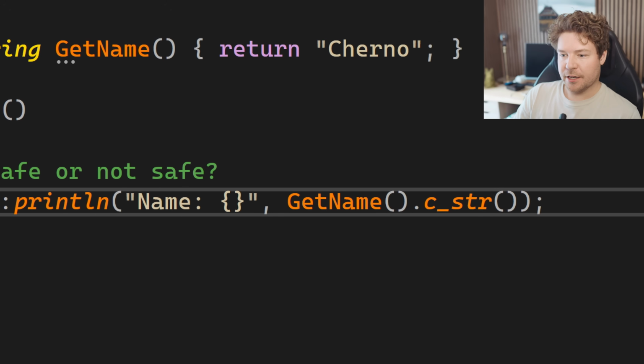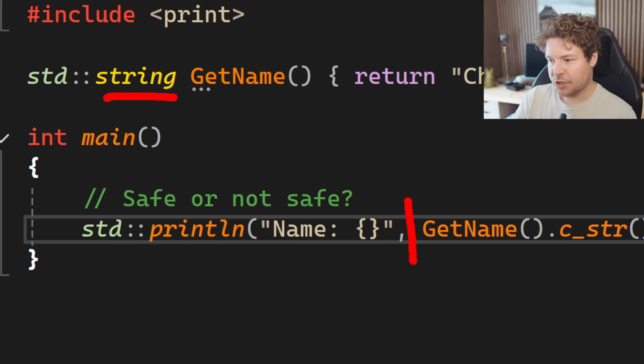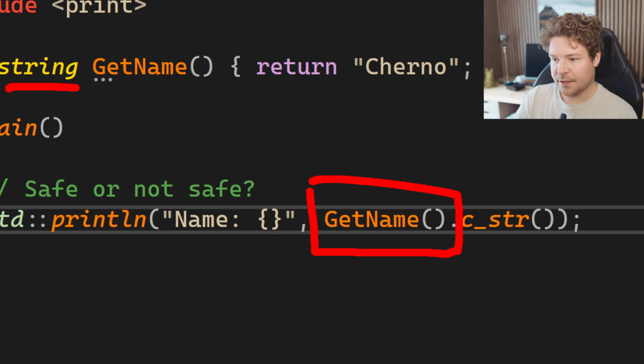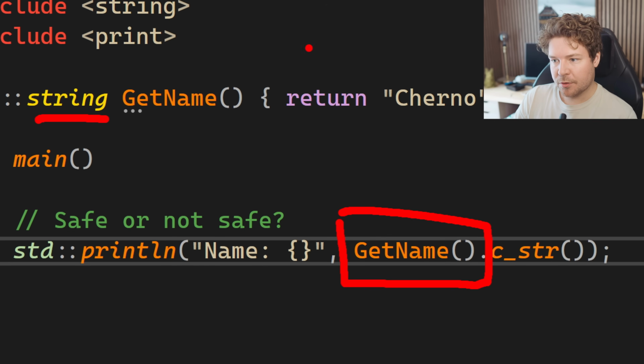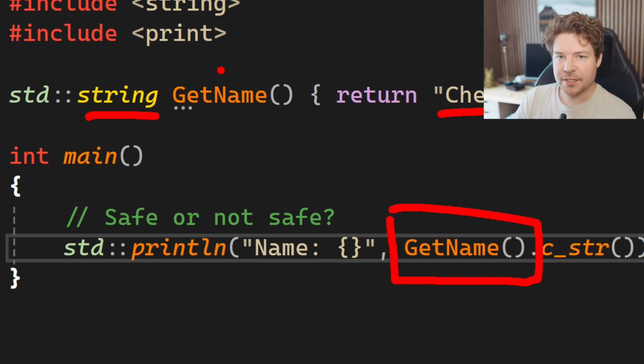The potential problem here is that this string object, which only exists in this context here, is responsible for holding the memory that makes up these characters. So obviously, by that logic, since the string actually holds the const char buffer that makes up the characters of the string, once the string dies, so does the const char buffer.